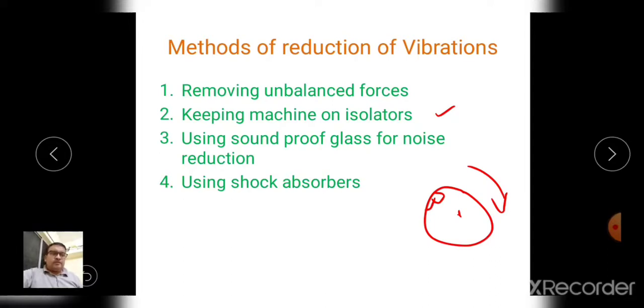And the fourth method to reduce the vibration is using the shock absorber. So shock absorbers are used to absorb the shock. In the case of the two-wheeler, we are using a shock absorber. In four-wheelers also, we are using this shock absorber. So excitation is produced due to uneven ground surface. When a vehicle moves on this uneven ground surface,